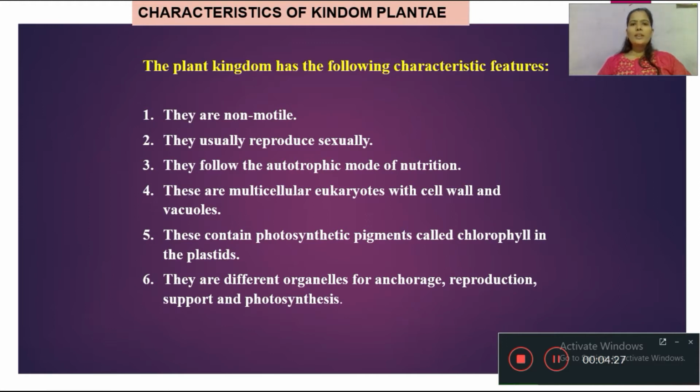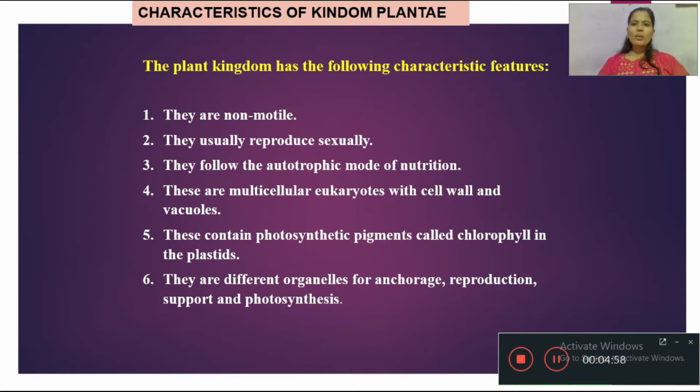The plant kingdom has the following characteristic features. They are non-motile. Non-motile means they stay in one position. They do not move from one place to another. They usually reproduce sexually, vegetatively and asexually by means of spores, and vegetatively by means of tubers, buddings, and by the branches they reproduce a full plant. They follow the autotrophic mode of nutrition.